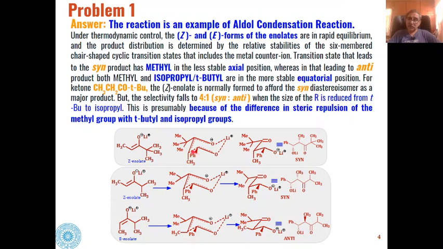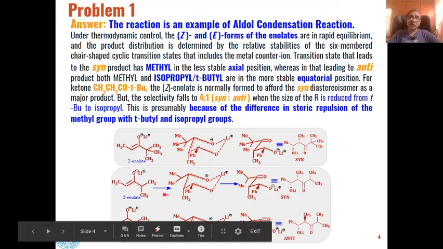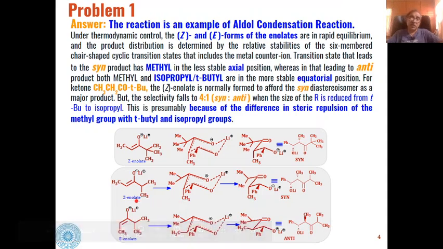When this alkyl group or methyl group is present in axial position in the Z enolate, then we will get the syn type of product. Whereas in this second example, where this group is replaced by isopropyl instead of tertiary butyl, both types of enolates are formed, Z enolate as well as E enolate.